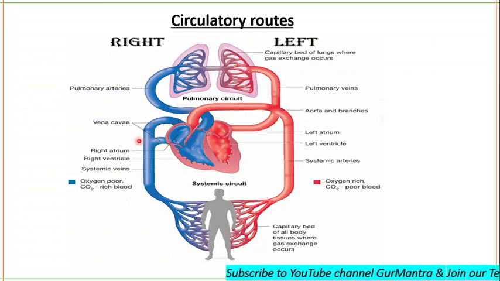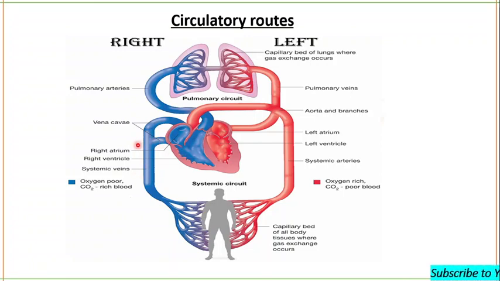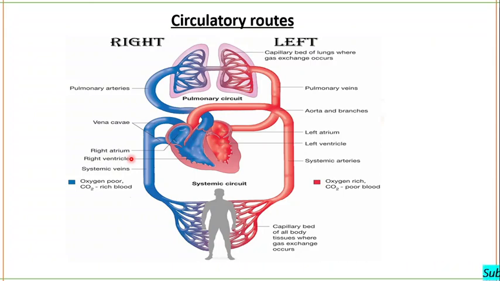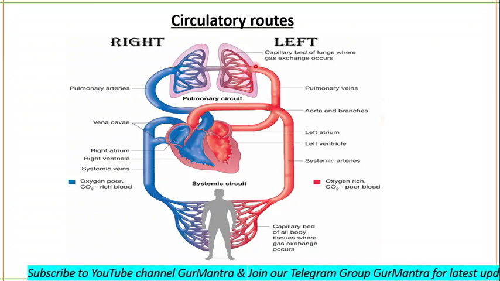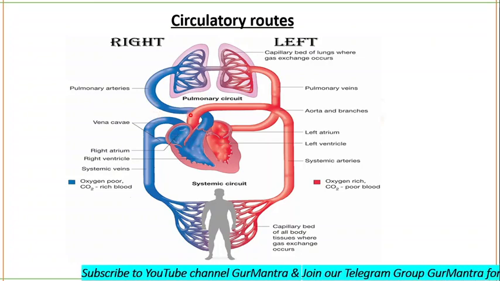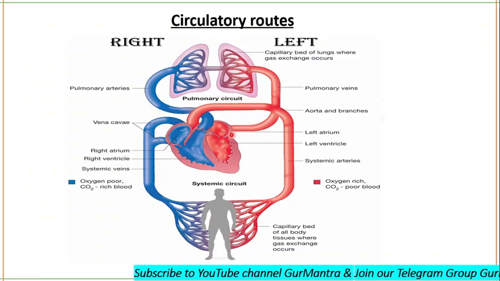The largest veins are the superior and inferior vena cava. Among the subdivisions of systemic circulation, you will see coronary circulation and the hepatic portal circulation. I will be talking about hepatic portal circulation. Coronary circulation means the supply of blood to the heart itself. In pulmonary circulation, the pulmonary artery carries the deoxygenated blood from the right ventricle to the air sacs, while the pulmonary vein carries the oxygenated blood from the alveoli of the lung to the left atrium.